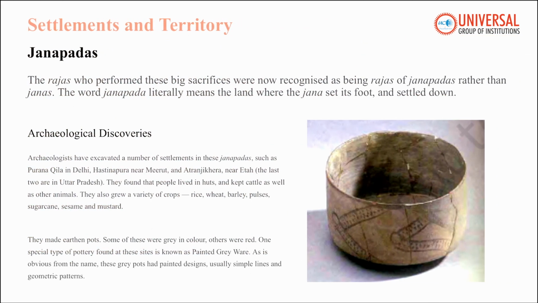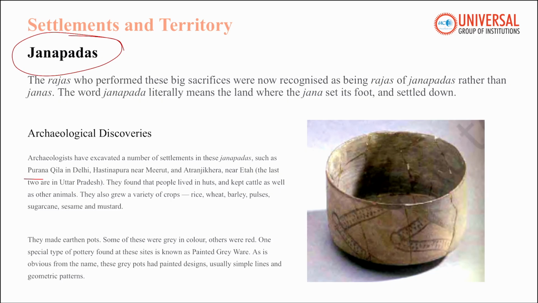Now let's talk about Janapadas. The Janapadas were the first settled kingdoms. The Rajas who used to perform big sacrifices now ruled over territories called Janapadas. These were some of the earliest political regions of ancient India.